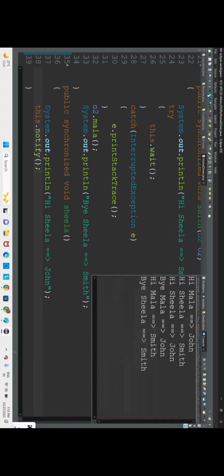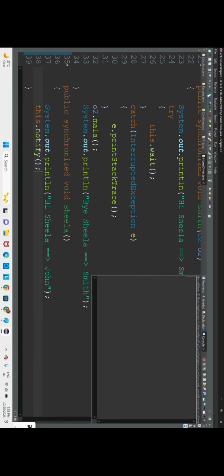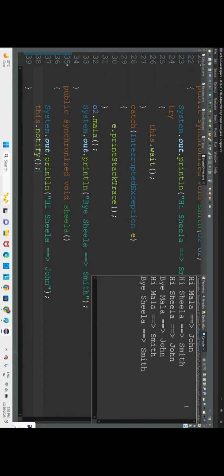Let us execute the code again. See here, is the output changing? Smith, John, Smith, John, John, Smith. So what's happening here? John is talking to Mala. Smith is talking to Sheila. Now, John will talk to Sheila because Smith is in a wait stage.